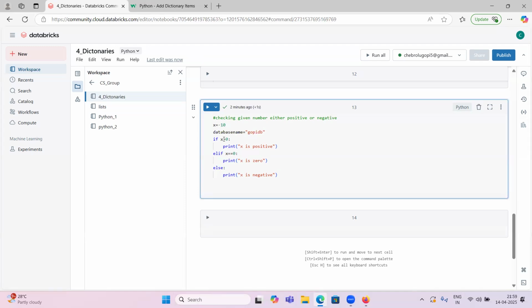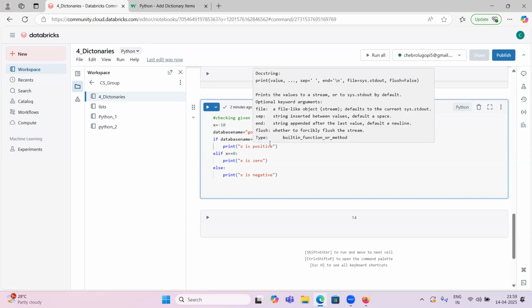In this condition, if the database name equals Gopi DB, you perform this, else perform that one. So you can have this kind of scenario.